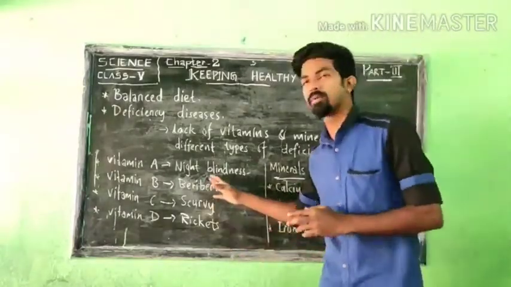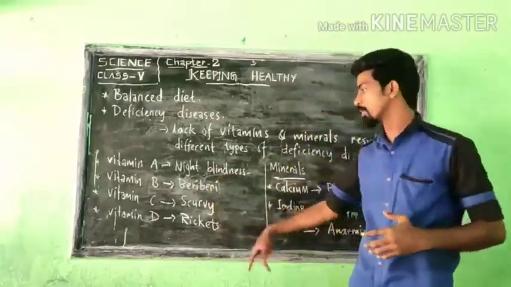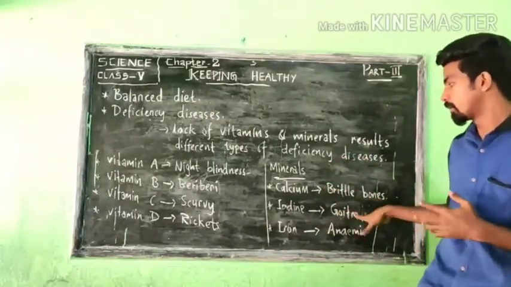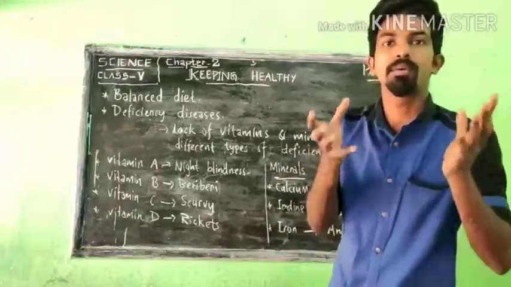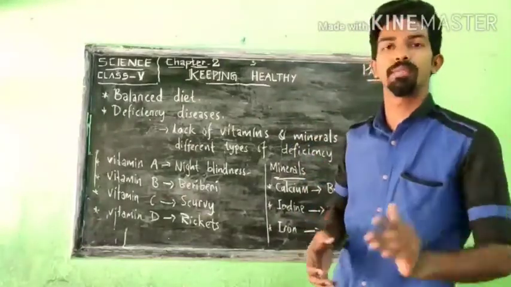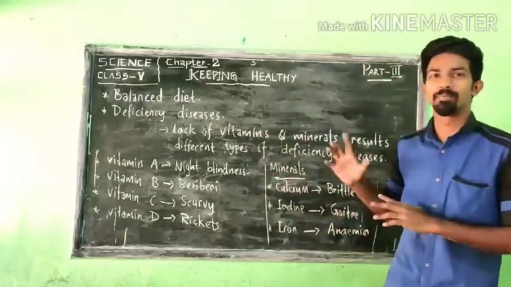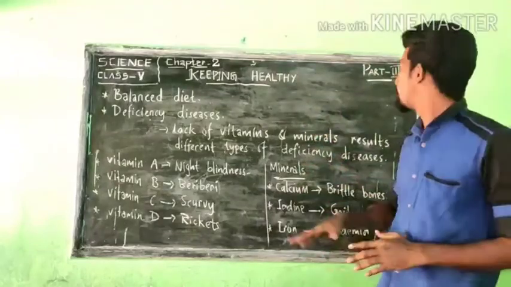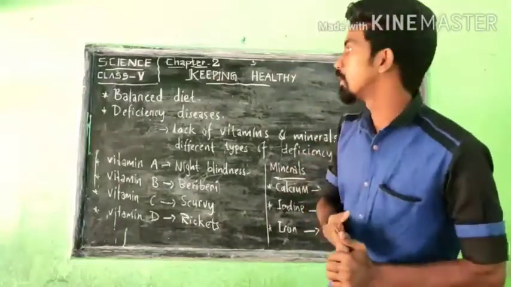The names of the diseases I wrote here are night blindness, beriberi, scurvy, rickets, then lack of minerals, which will be brittle bones, goiter, and anemia. How these happen and how they come in our body, we will study today in detail. This is the third video of the same chapter, part 3. So without any delay, we will go to our class.